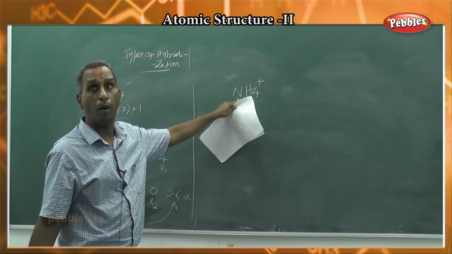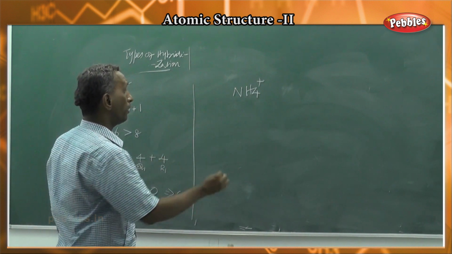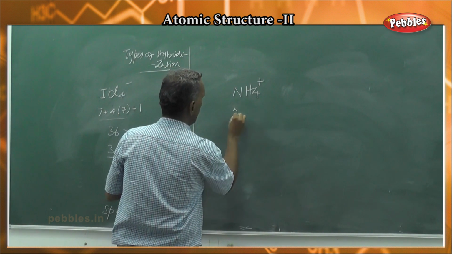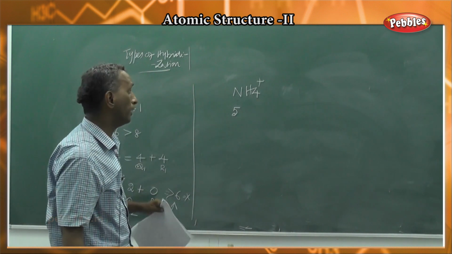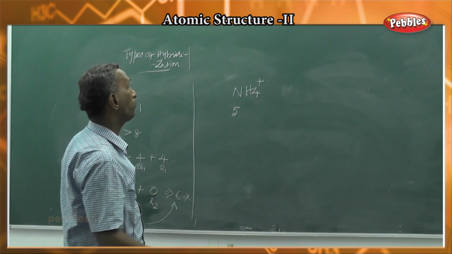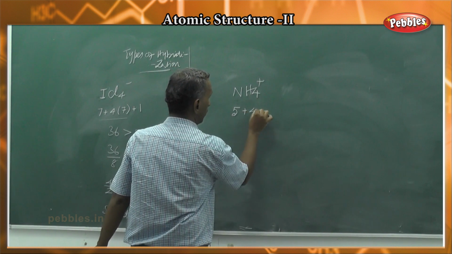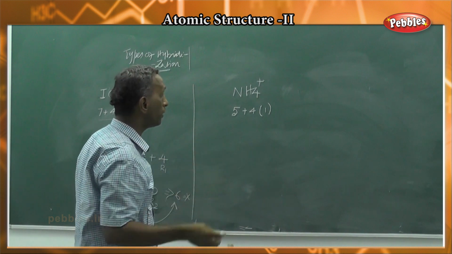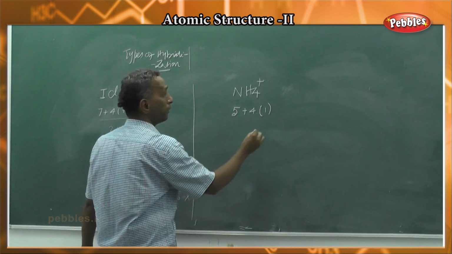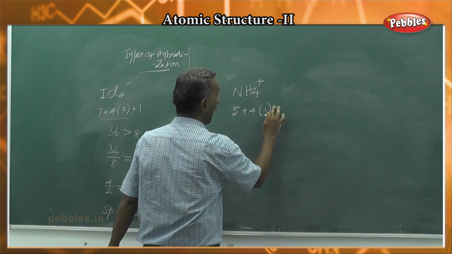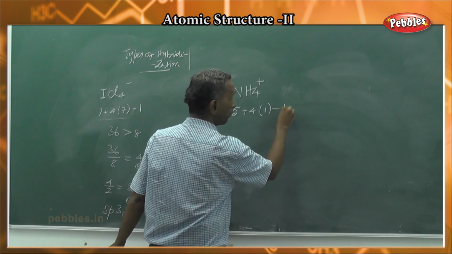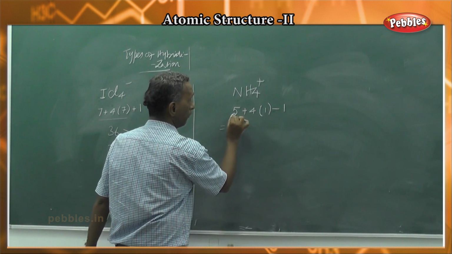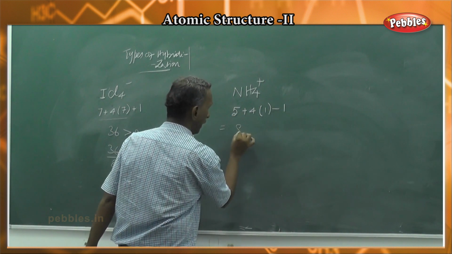Finally, for the ammonium cation: nitrogen, atomic number 7, configuration 2, 5. The outermost shell contains 5 electrons. Hydrogen has only one shell, which is the outermost, and it contains 1 electron. Each hydrogen contains 1 electron, so 4 hydrogen atoms contain 4 electrons. But the cation is formed by the loss of 1 electron. So the number of electrons is 5 plus 4 into 1, 5 plus 4 is 9, minus 1 is 8.